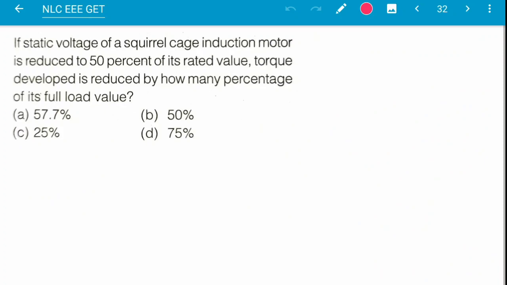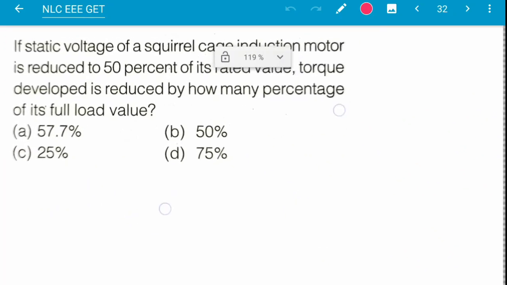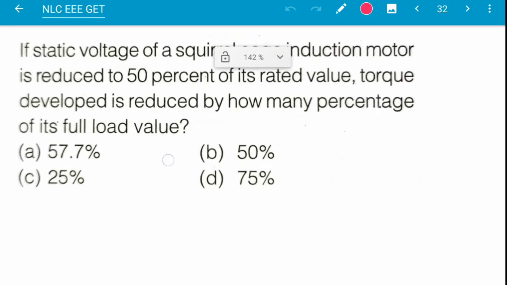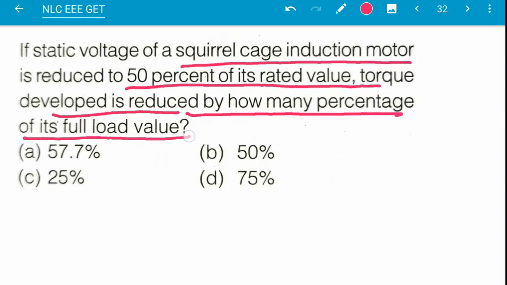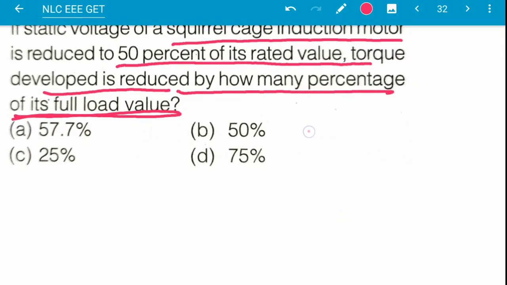Next question: the stator voltage of a squirrel cage induction motor is reduced to 50% of its rated value. The torque developed is reduced by how many percent of the full load value? This is the question. In a squirrel cage induction motor, torque is directly proportional to voltage square.